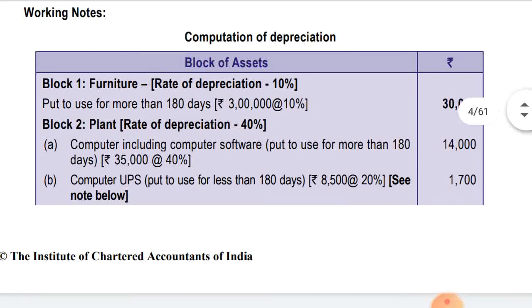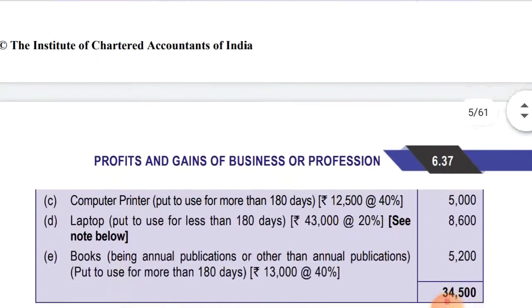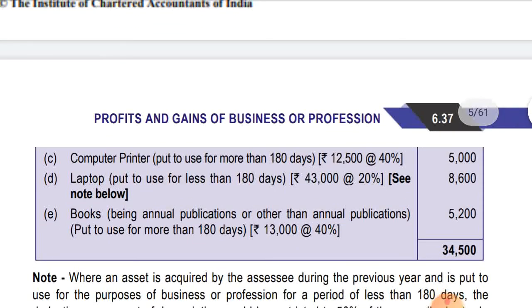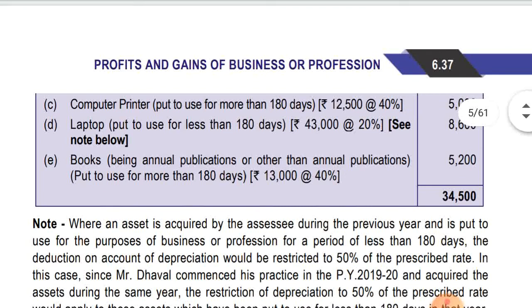We'll see the note below, what they are saying. Computer printer put to use for more than 180 days, so on 12,500, 40% depreciation will be allowed, that is coming to 5,000. Laptop put to use for less than 180 days, on 43,000 20% depreciation will be allowed, it's coming to 8,600. Books, being annual publication or other publication, put to use for more than 180 days, on 13,000 40% depreciation will be allowed.